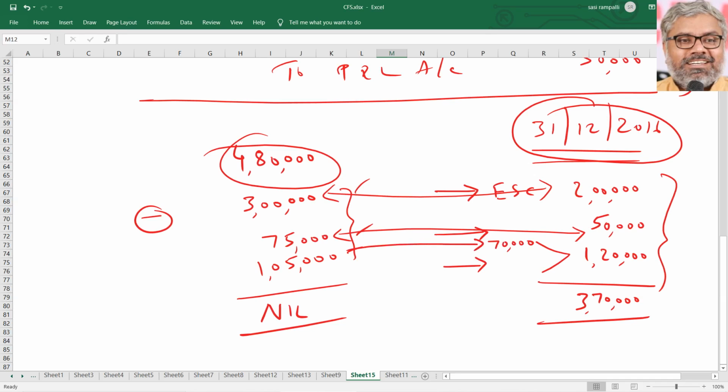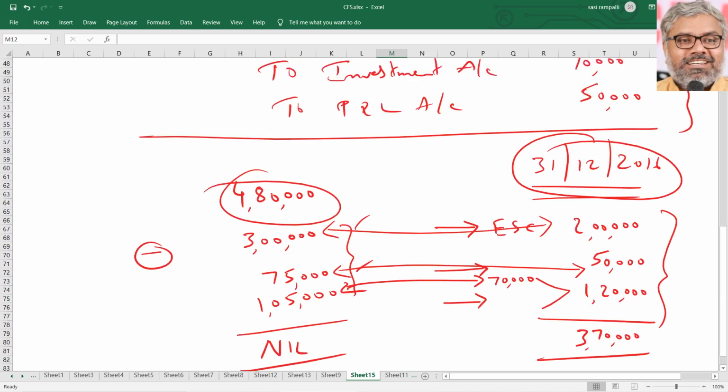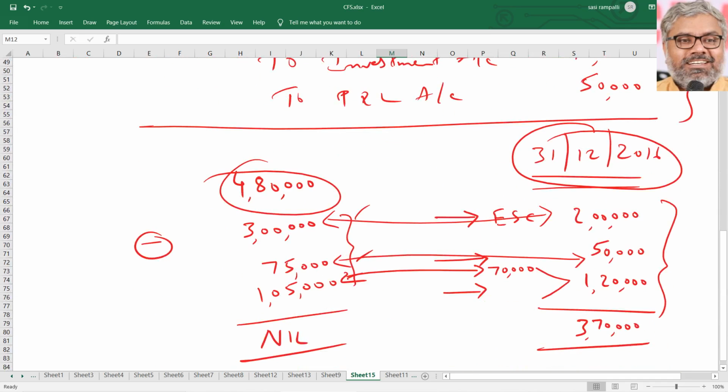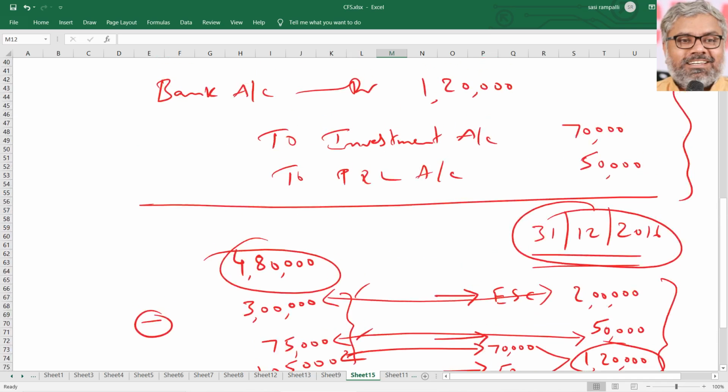And the total of these two will naturally be 1,75,000. That is related to pre-acquisition profits within the 3 lakhs only. Then post-acquisition will be how much? Naturally 125. In that, how much comes to minorities? So 125 into 40%, that is 50,000, will come to minorities, and that is the total, right? That is 1,20,000. So for understanding how this 1,20,000 has come, we can identify.